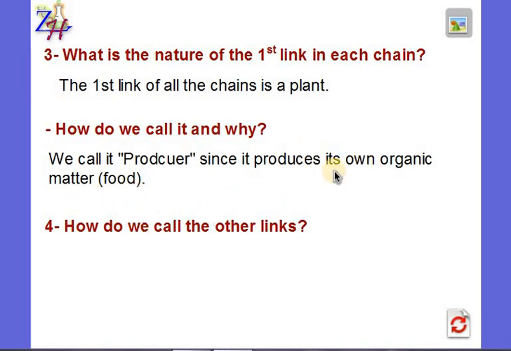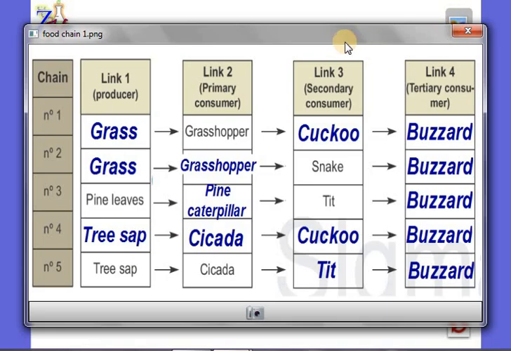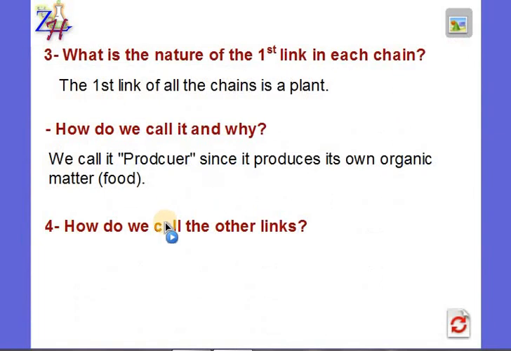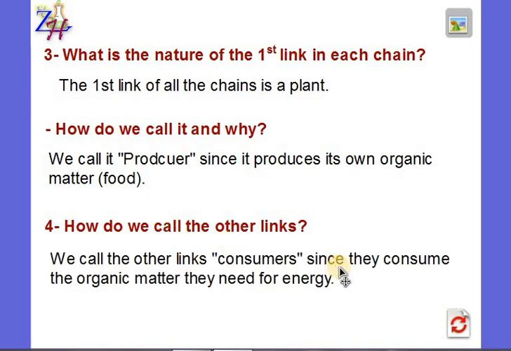Now, how do we call the other links? Let's look at the other links. We notice here we have link 2 primary consumer, link 3 secondary consumer, and link 4 tertiary consumer. So they are all called consumers. We call them consumers since they consume the organic matter they need for energy.